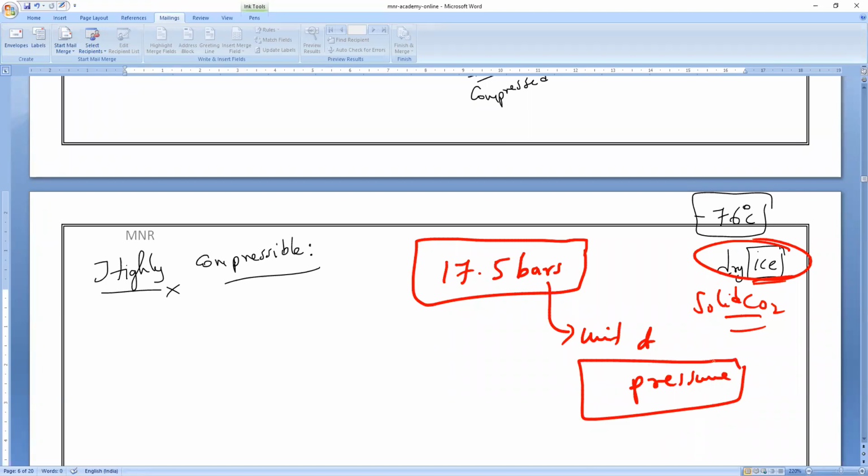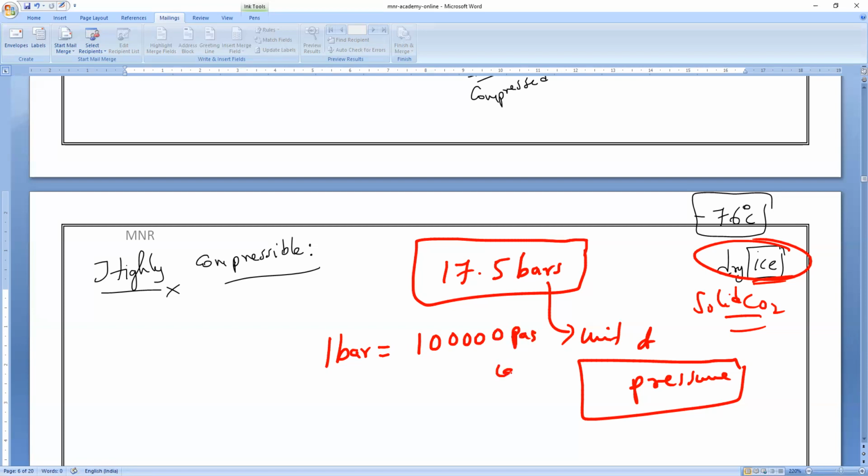So the cylinder is designed for 17.5 bars. Okay, bar is the unit of pressure. Please remember that. What is the unit for pressure? Anybody can tell? Pascal. Very good. So you all know Pascal. Do you know that 1 bar is equal to how many pascals? So 1 bar is equal to 1 lakh pascals.